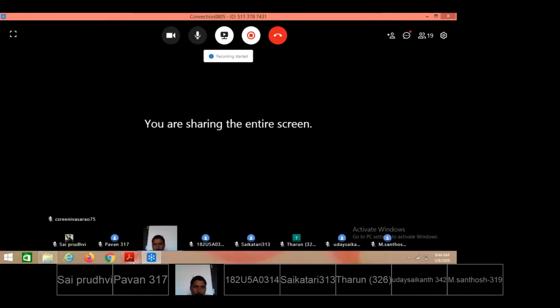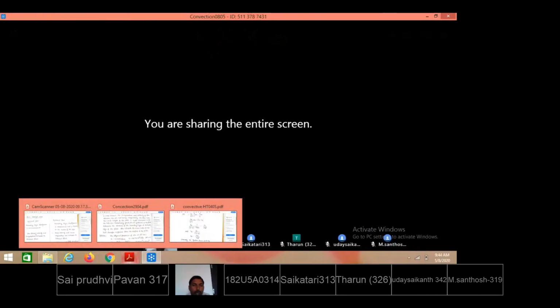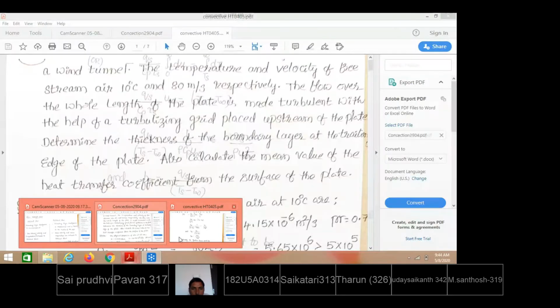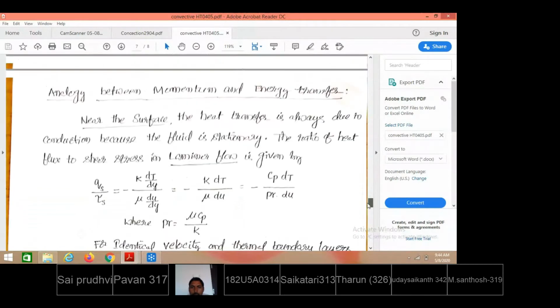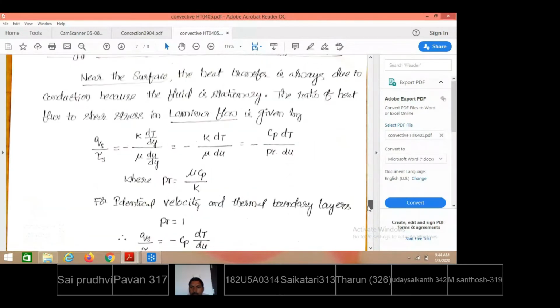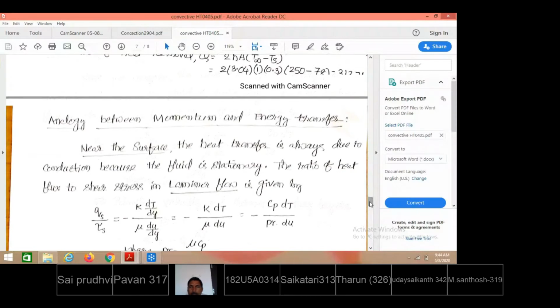Last class we discussed momentum and heat transfer, the analogy between momentum and heat transfer, and a relation between the coefficient of friction and the heat transfer coefficient in terms of a few numbers. One more time I will repeat the same derivation, three or four times. The same question they ask in the exams also. Analogy between momentum and energy transfer.